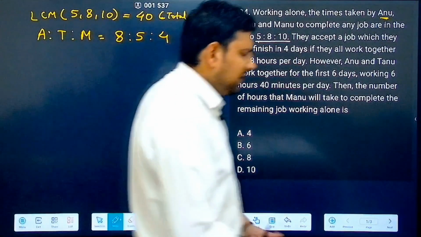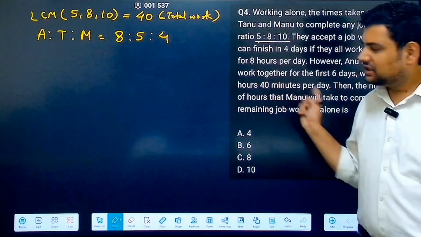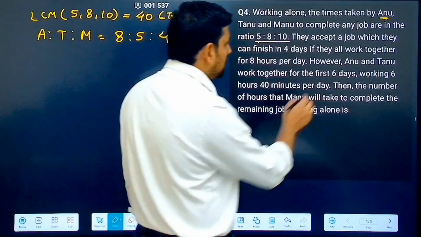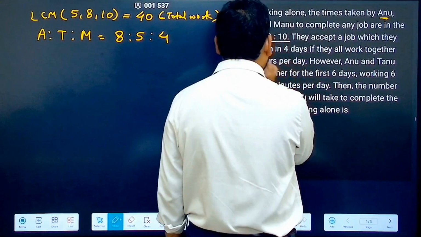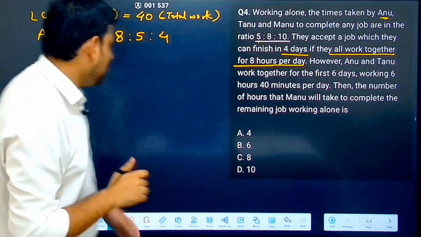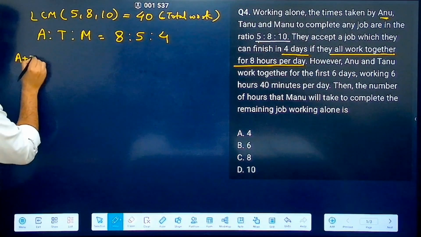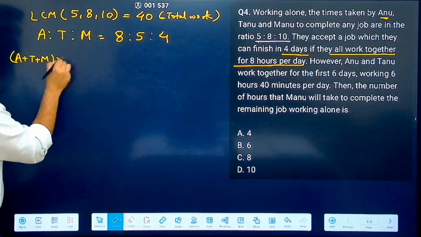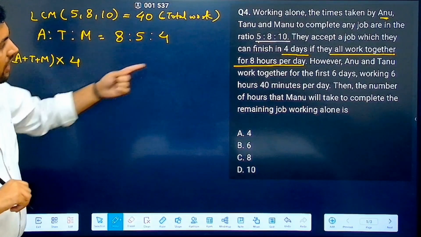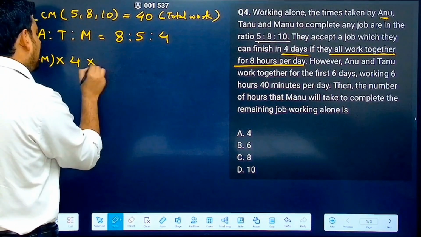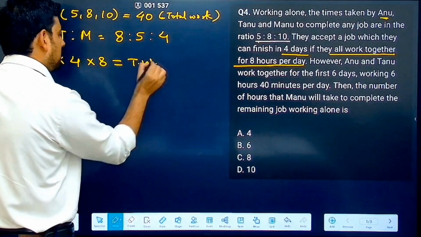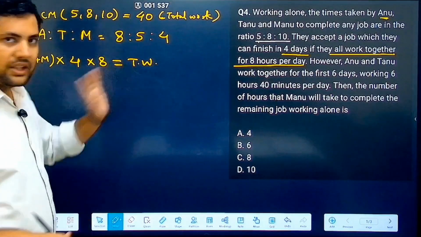Correct? Now it gives you something linear, that this is working for that much time and then this happened, that happened, everything. So now the first scenario gives you that they accept a job which they can finish in 4 days if they all work together for 8 hours per day. So all of them working together, that is A plus T plus M. How many days are they working? They are working for 4 days. So I multiply it with 4. Now, how many hours are they working? They are working 8 hours per day. Now, this should be equal to total work. Correct? The work is getting completed.